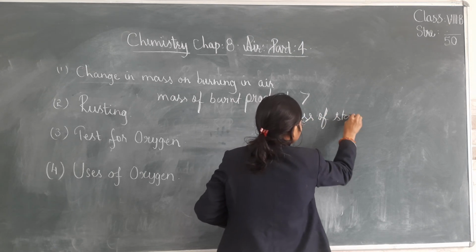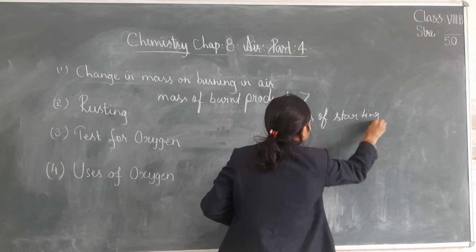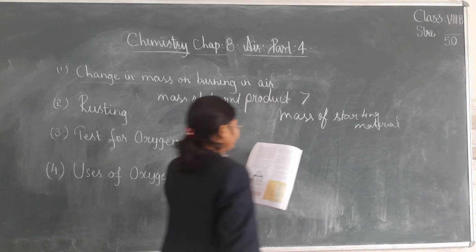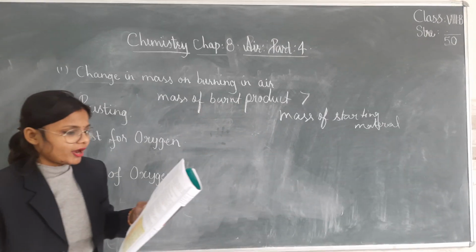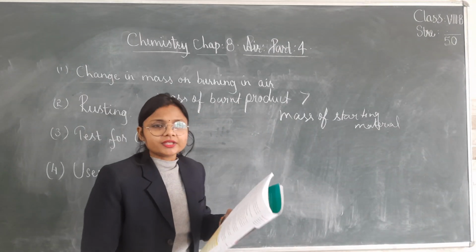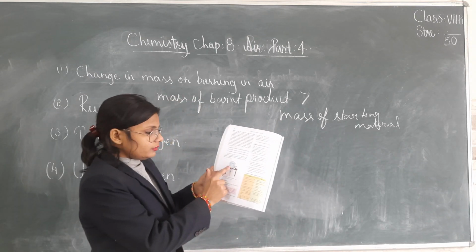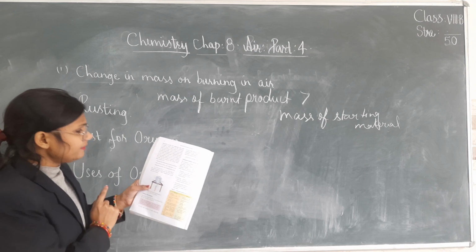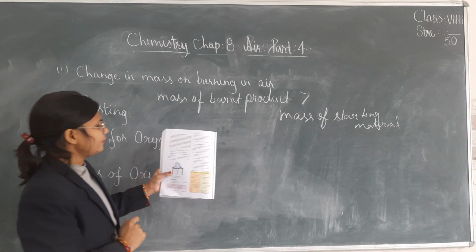So look into this experiment. We are taking a clean and dry porcelain crucible with a lid. Place about 1 gram of clean magnesium ribbon in the crucible and weigh it.